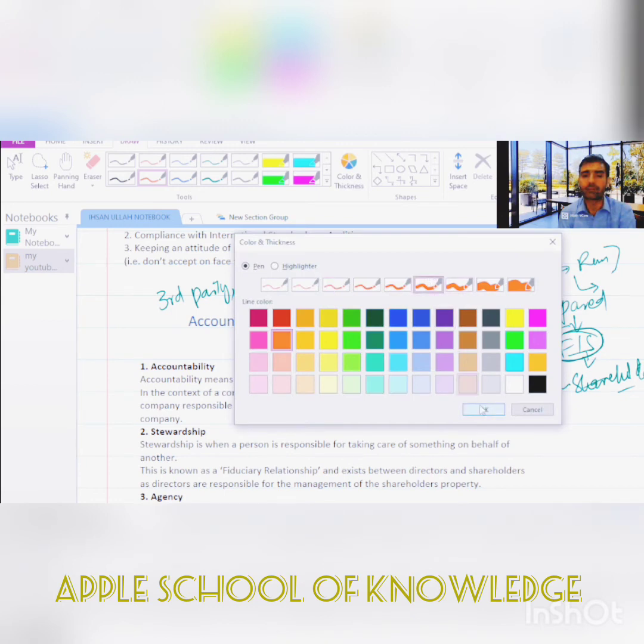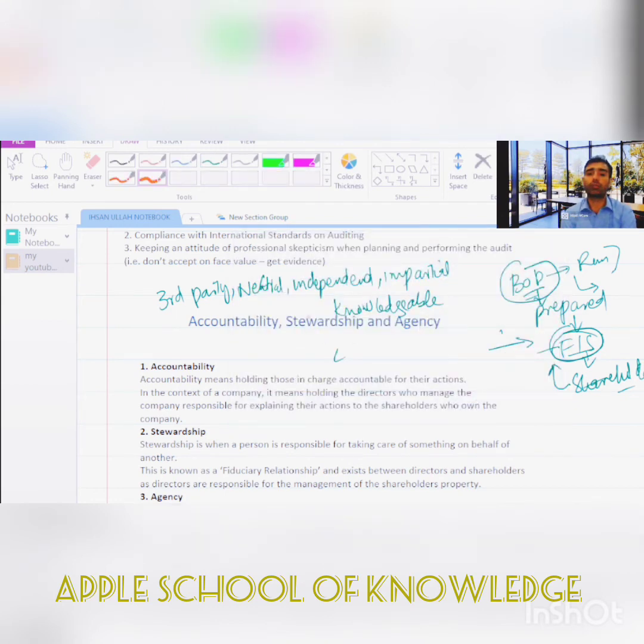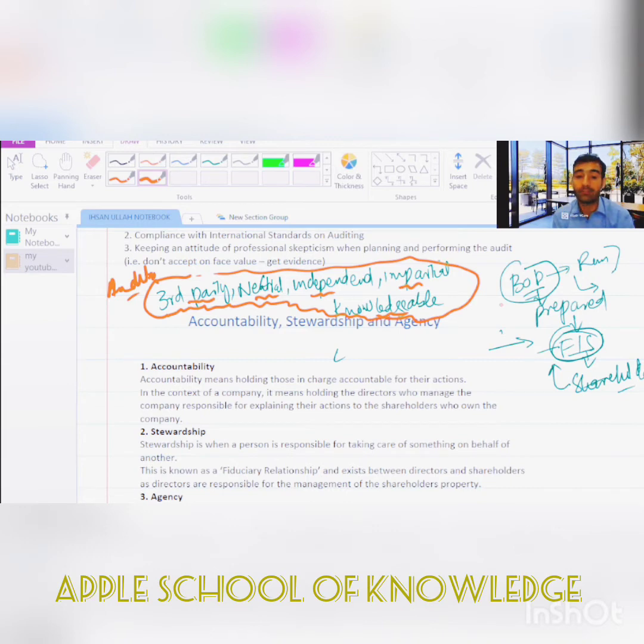Okay, so the person who has these characteristics, we call that an auditor. The auditor must be a third party, neutral, independent, impartial, and have knowledge. Third party means there should not be a person from the board of directors, or from those who have some familiarity with the board of directors.